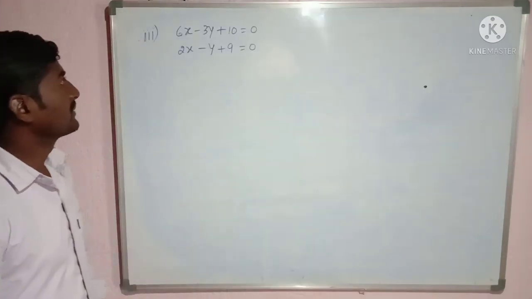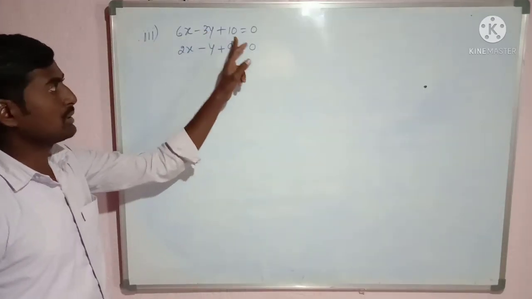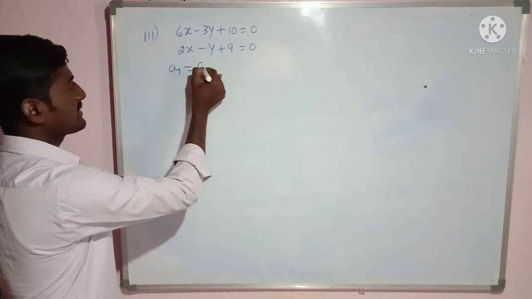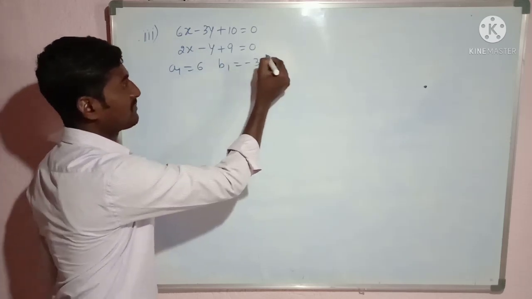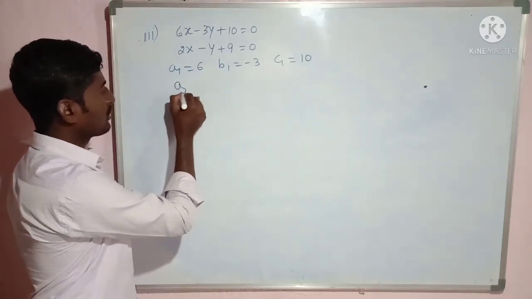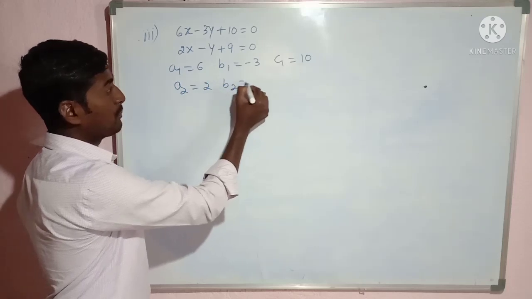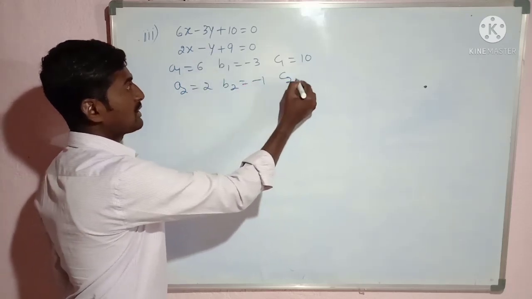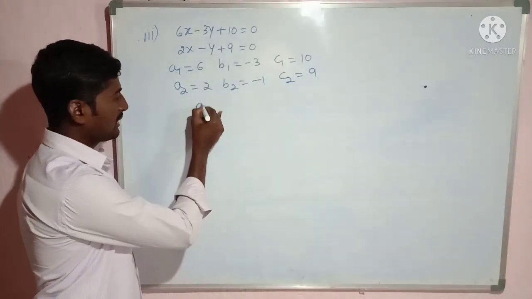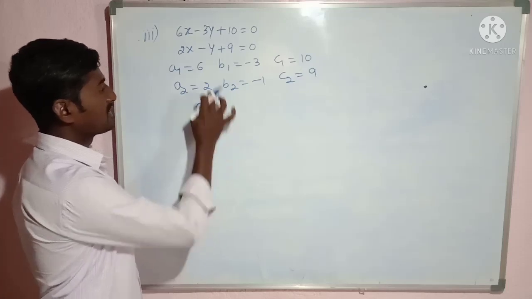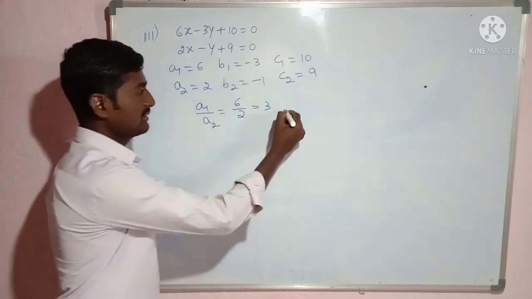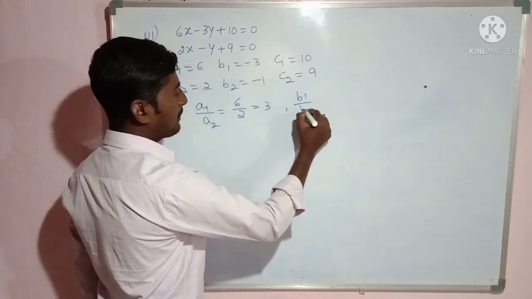Now the third one. The first equation is a1x plus b1y plus c1 equal to 0. From that I can write the constants: a1 is equal to 6, b1 is equal to minus 3, c1 is equal to 10. From the second equation, a2 is equal to 2, b2 is equal to minus 1, c2 is equal to 9. Now let us find the ratios. a1 divided by a2, 6 divided by 2, that is equal to 3.